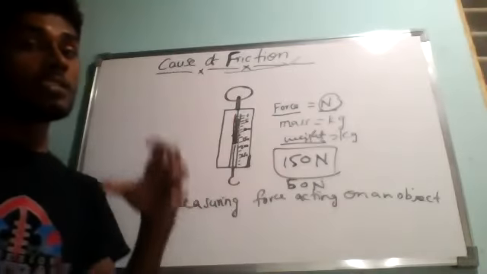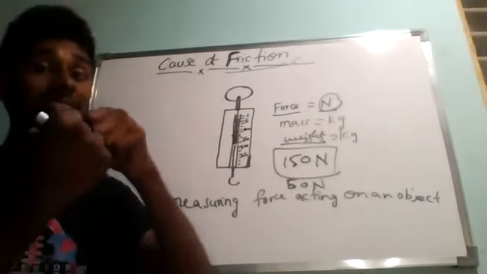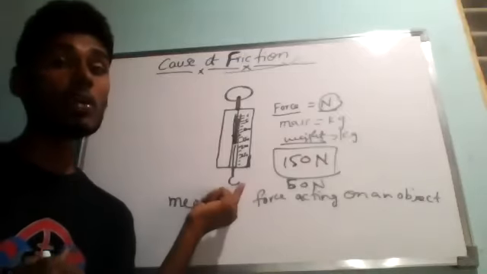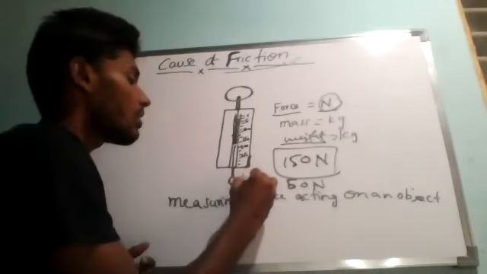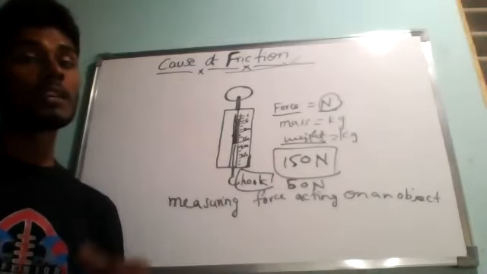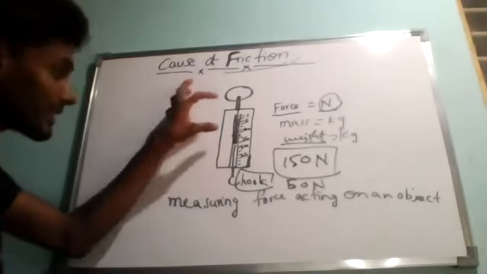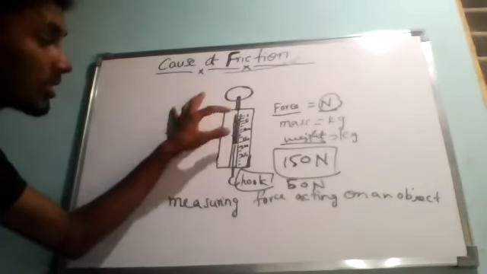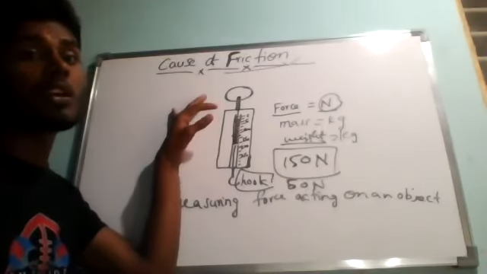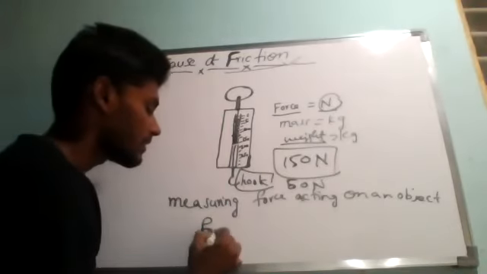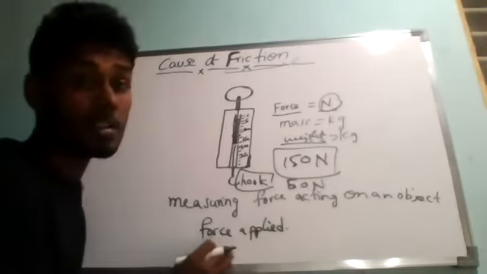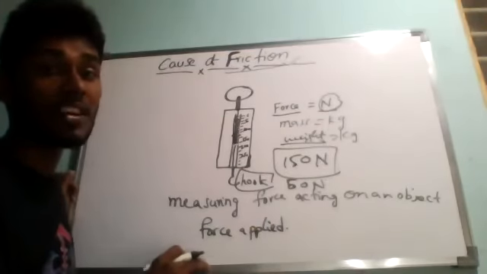So the coiled spring gets stretched when a force is applied to its free end having a hook. This is called the hook or hanger, for hanging the weights and all. The extent by which the spring gets stretched, it may be large or it may be small, is a measure of the force applied.